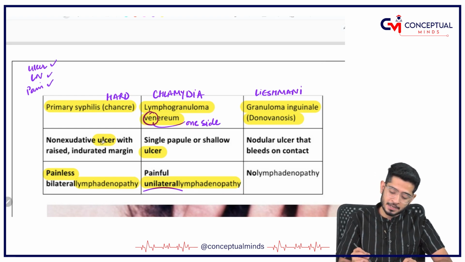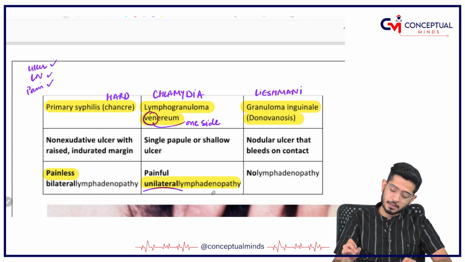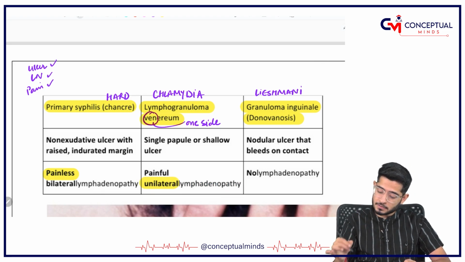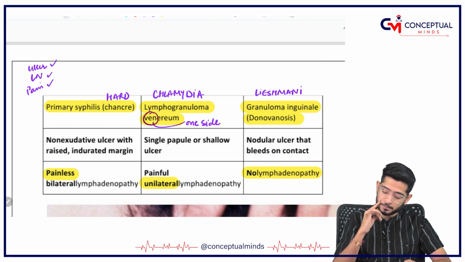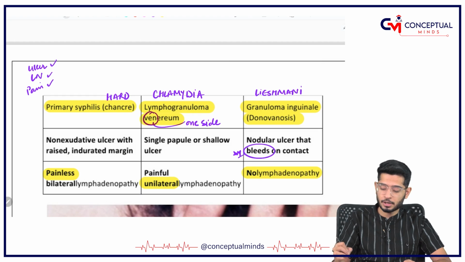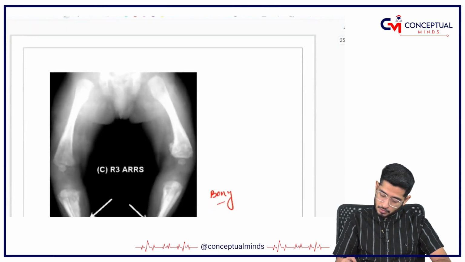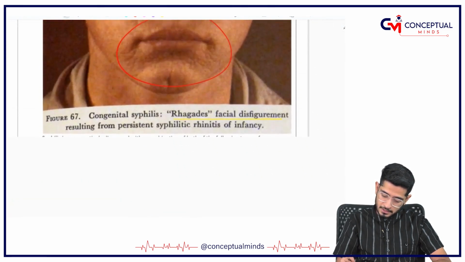For example, syphilis has an ulcer, has lymph nodes, but does not have pain, so it's painless. Chlamydia has an ulcer, has lymphadenopathy, has pain, but the lymphadenopathy is unilateral. Similarly, Leishmania is also going to have an ulcer, okay, but there is no lymphadenopathy. And one more very important thing, please remember, Leishmania bleeds on contact, okay. So I think this is clear. These pictures I have shown you, these all things are clear, yes.